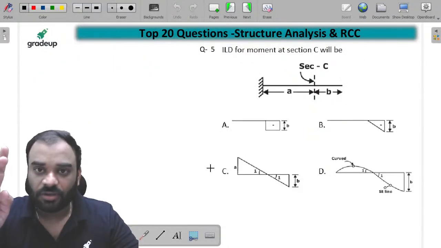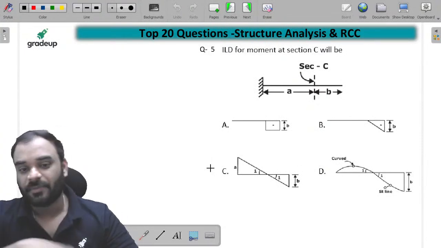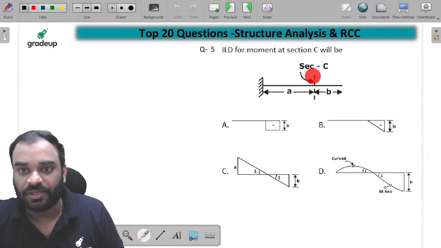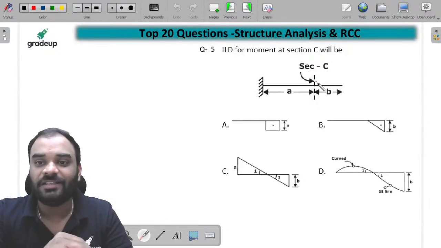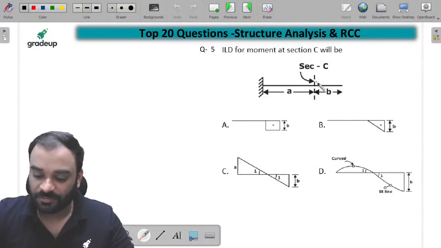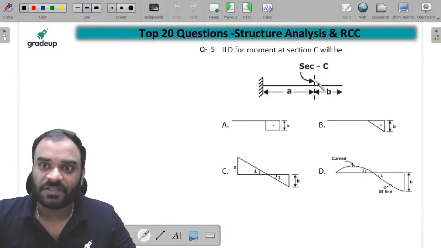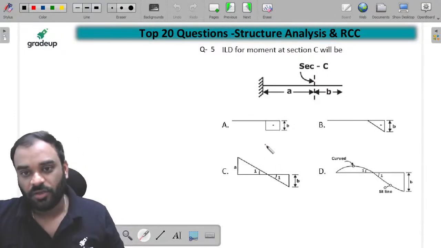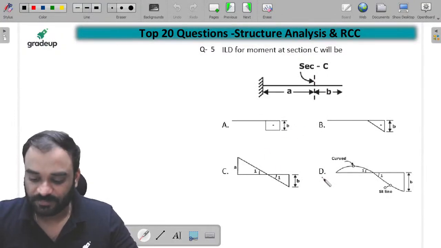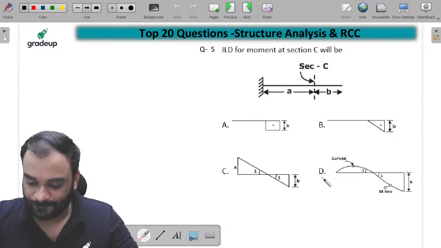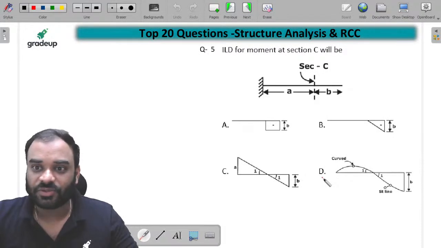The ILD for moment at section C will be, this particular section is C over here. You have to find the moment at this particular section. ILD for moment at this particular section. Tell me children, what will it be? Which particular option is correct over here? Anyone? Any other student who knows the answer? You have to tell the ILD, children, it's very simple.